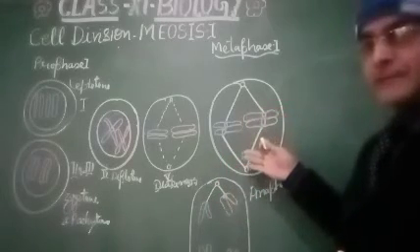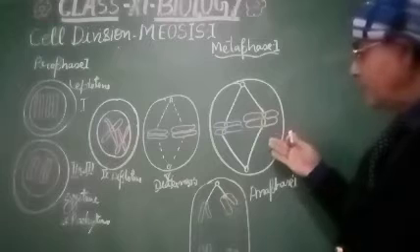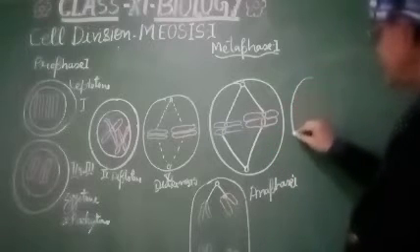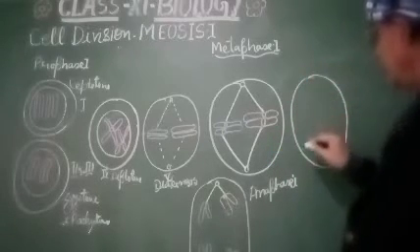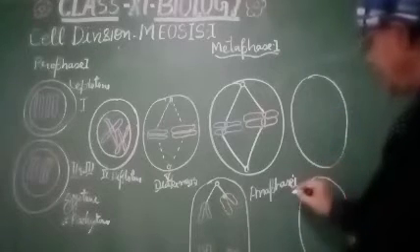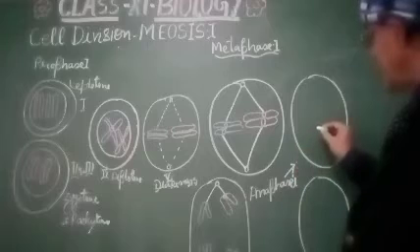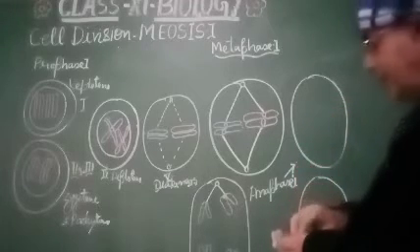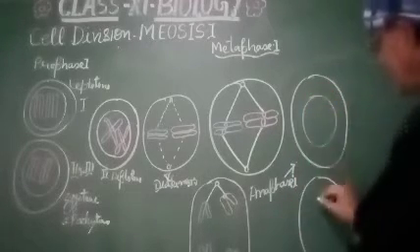And in the next phase, that is the telophase 1, these cells get divided into 2 daughter cells, which have distinct nuclei.